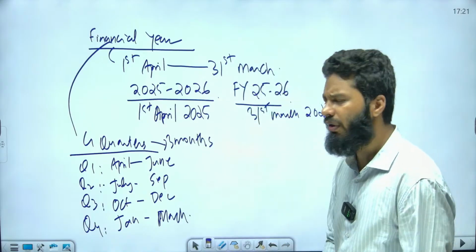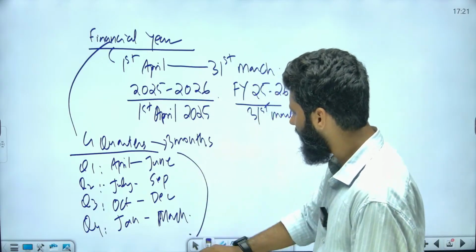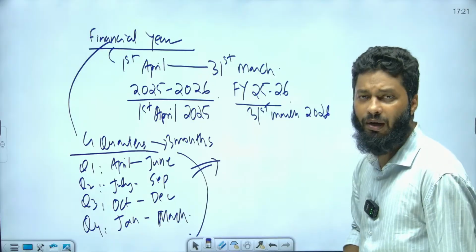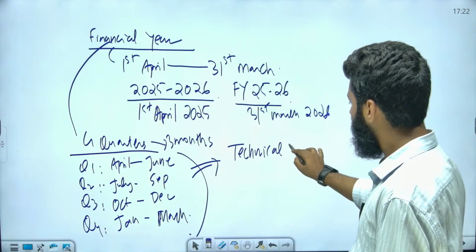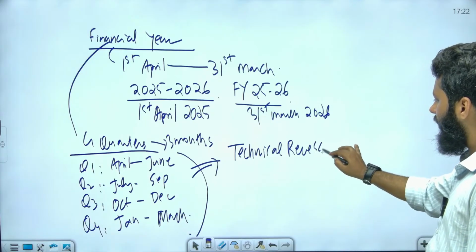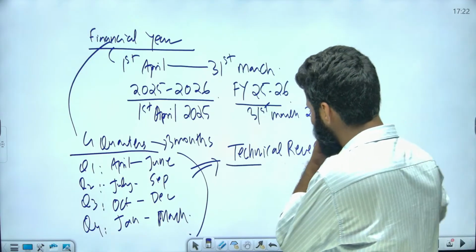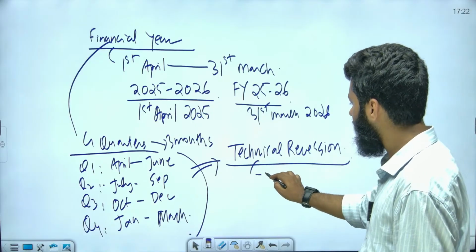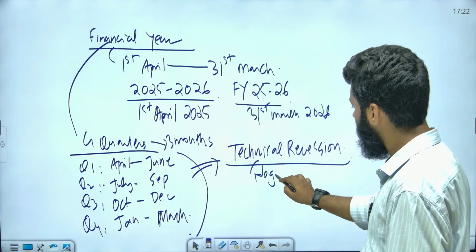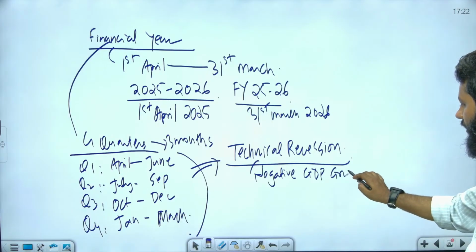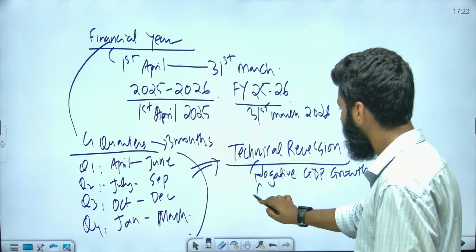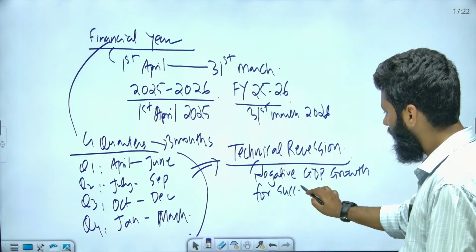Now why do we need to understand this? This is the reason: when we talk about technical recession, what is the definition of technical recession? Negative GDP growth for two successive quarters.